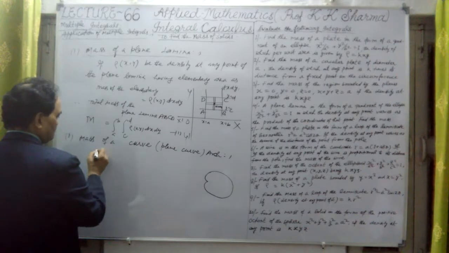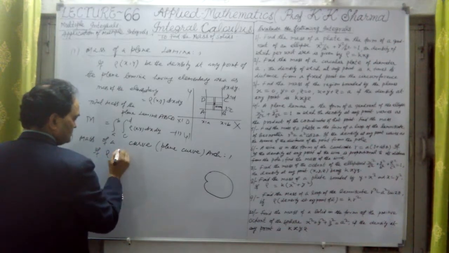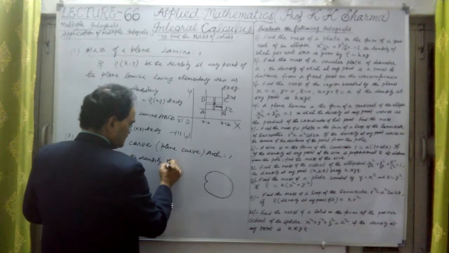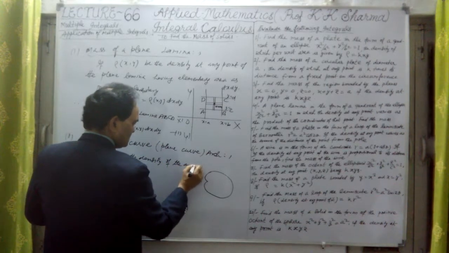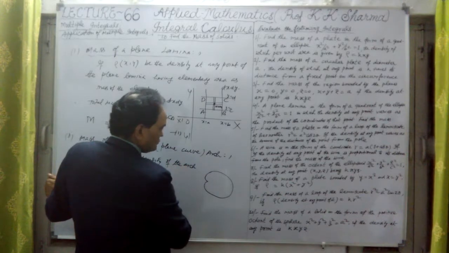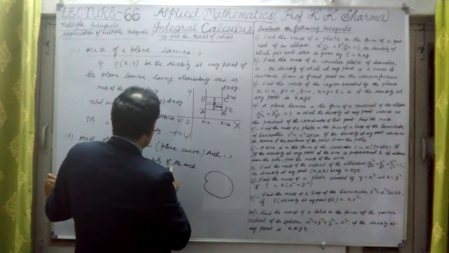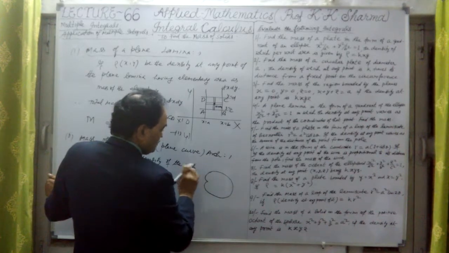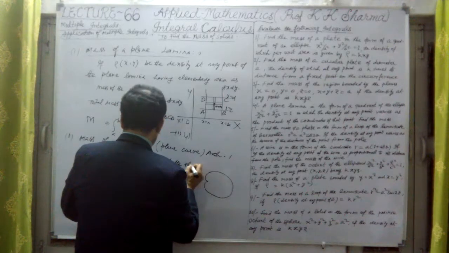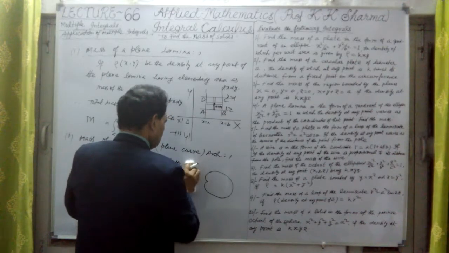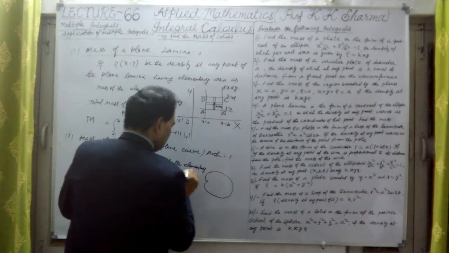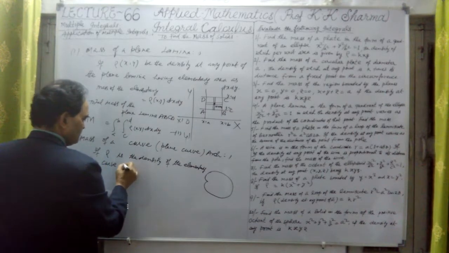Suppose rho is the density of the arc, the elementary curve, per unit length.